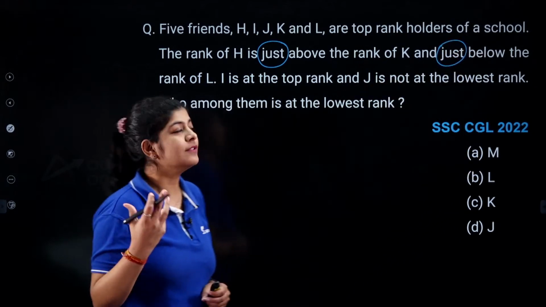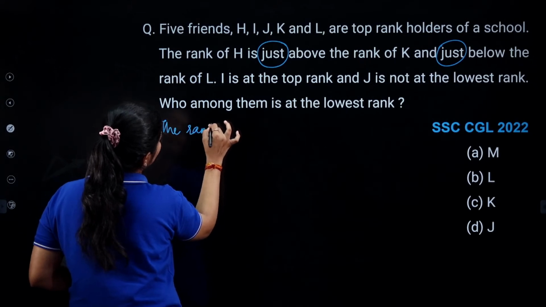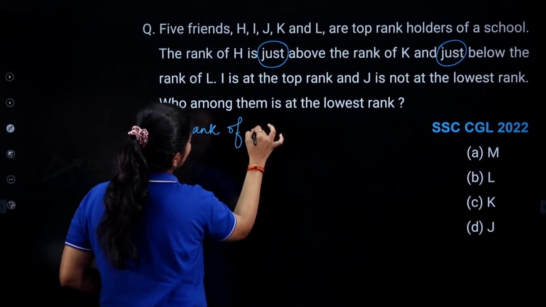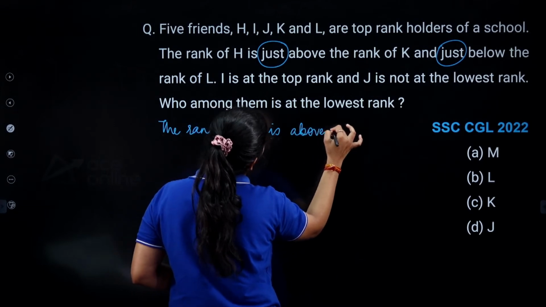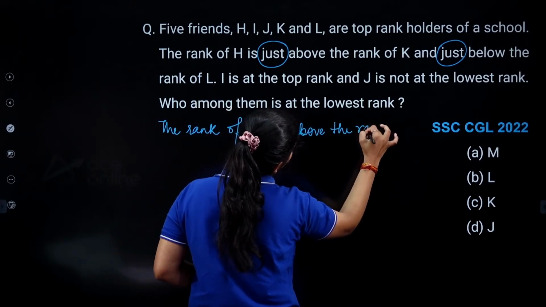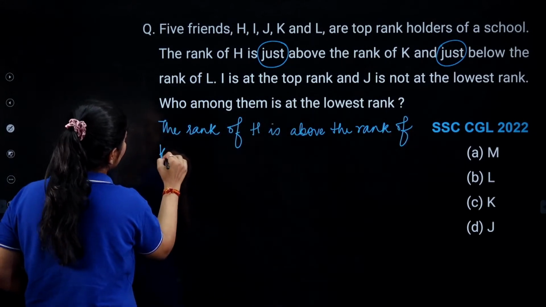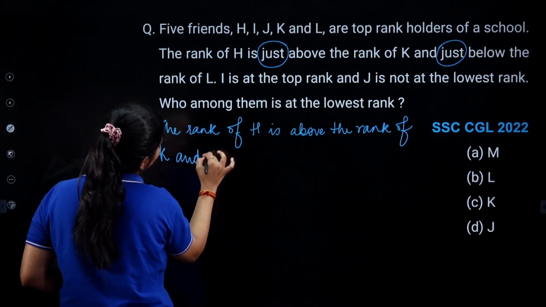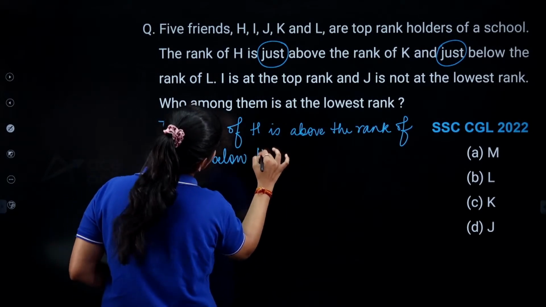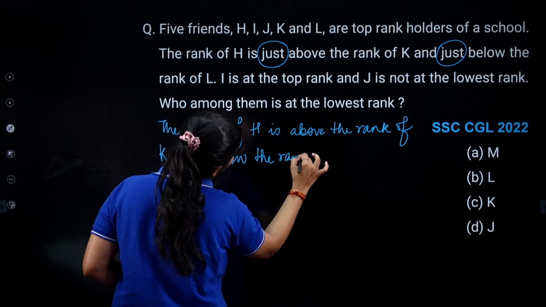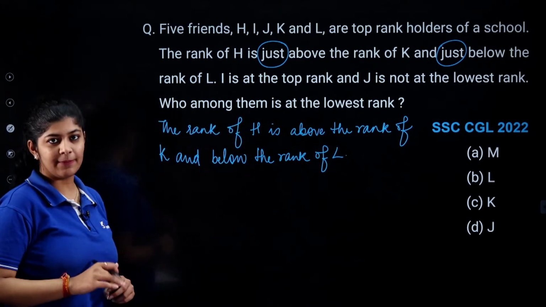If we are having a statement like the rank of H is above the rank of K and below the rank of L, let's suppose I am having this type of line.